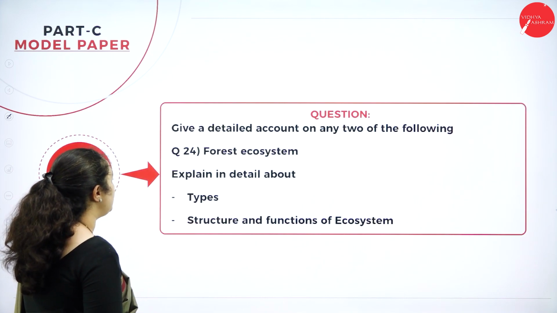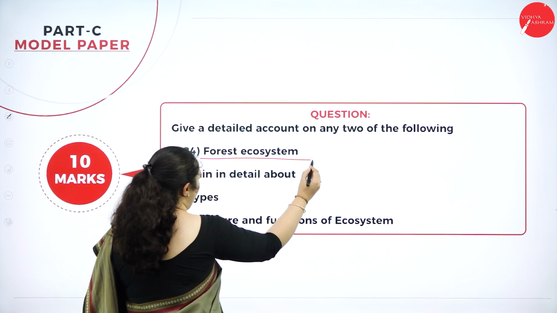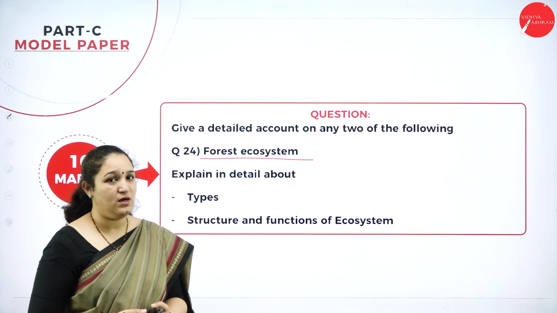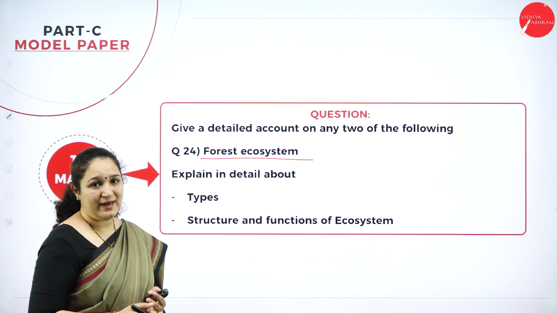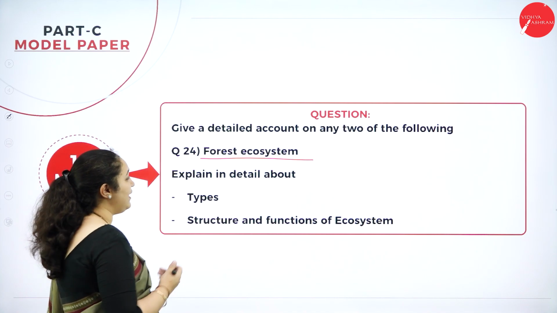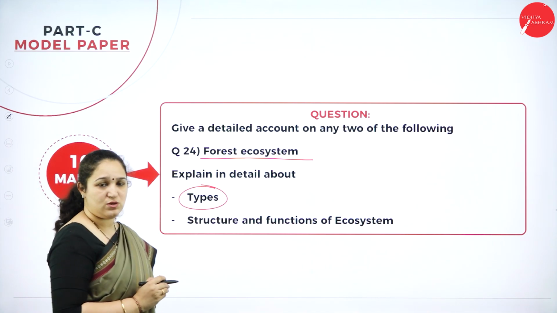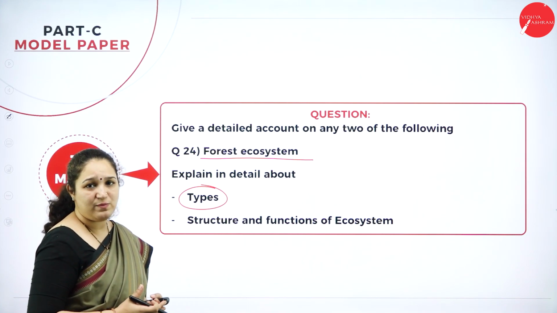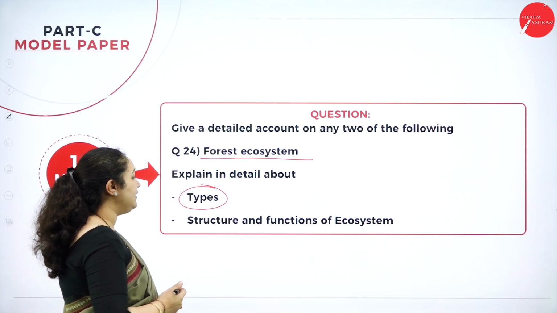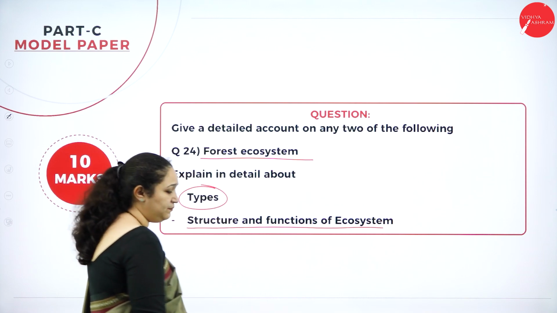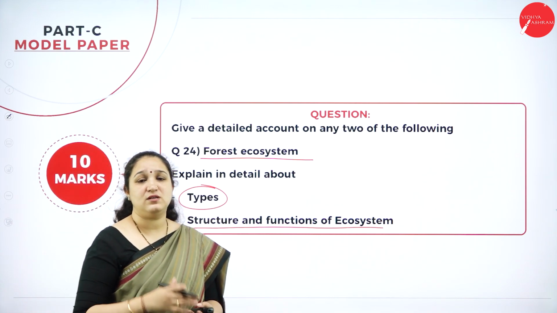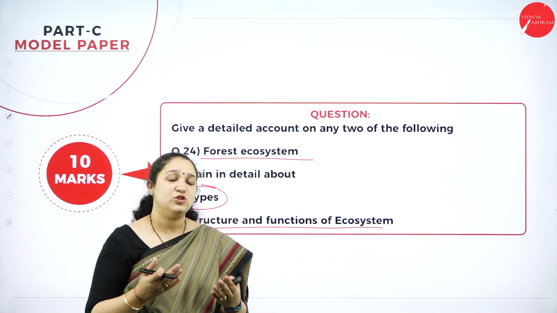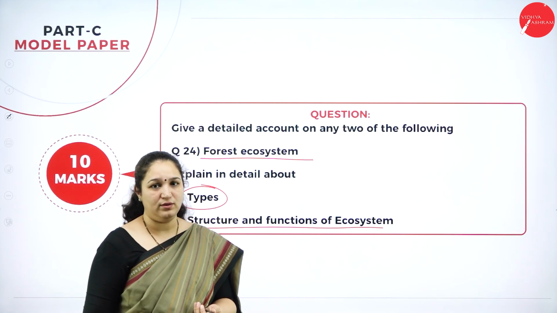So going forward to question number 24, here I have taken forest ecosystem. It can even be grassland or desert. If you see previous papers, it has been asked also. So what do you need to write when they are asking about the ecosystem? You need to explain in detail the different types of forest ecosystems, tropical, evergreen, deciduous. Then you have to write the structure and function of the ecosystem, that is, the abiotic factors and the biotic factors and the functions of this particular ecosystem. If you write this in points in detail, you're going to get your 10 marks.